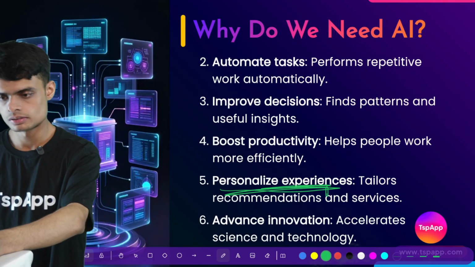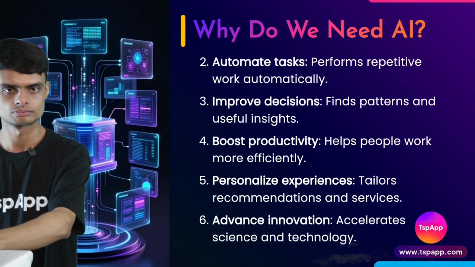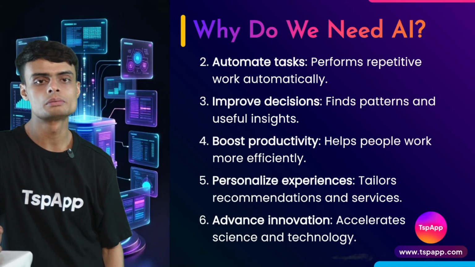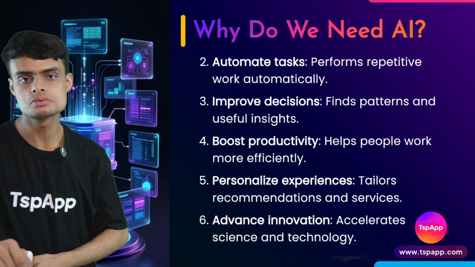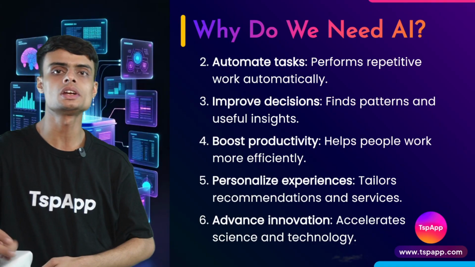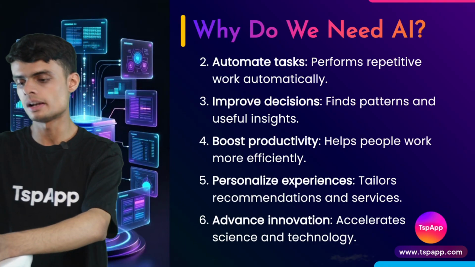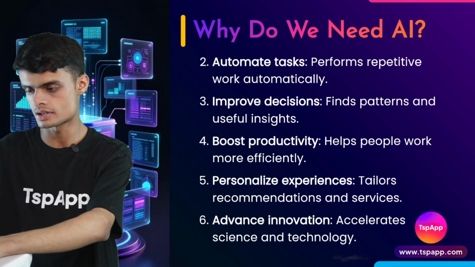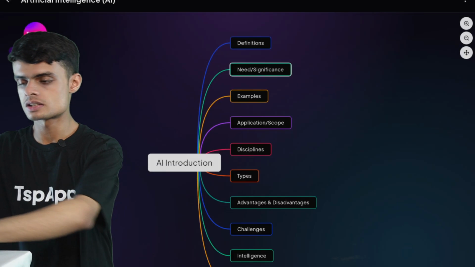And at last we have advanced innovation. With AI, many scientists are using AI for doing new research. They are creating new things. AI is being used in medical science for discovering new drugs. So this is how AI is helping us, and it shows that AI is very important for us in today's time. Now let's move on to the next topic.